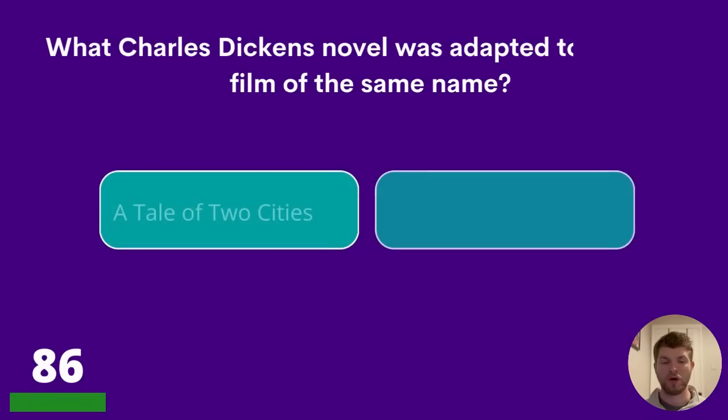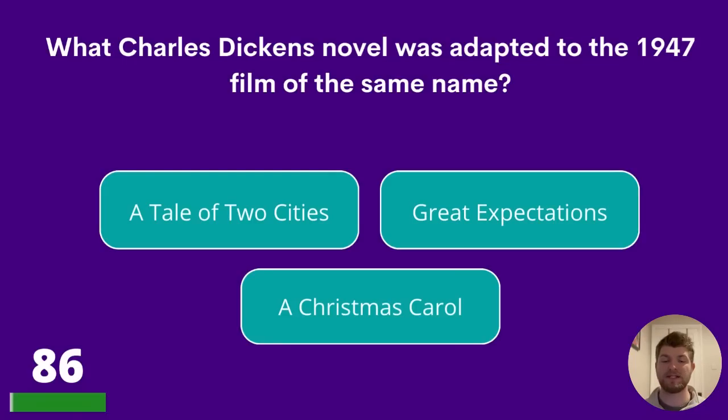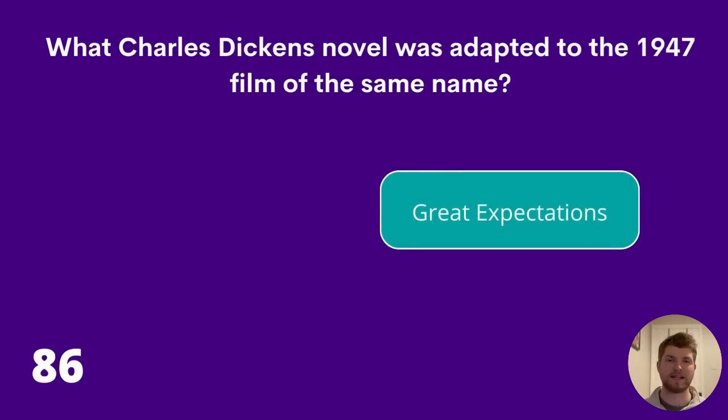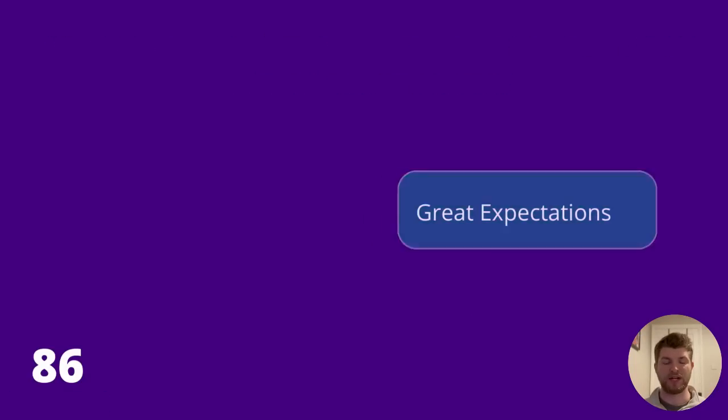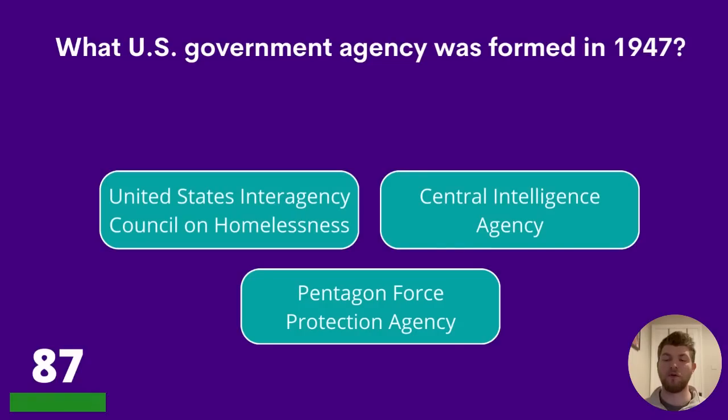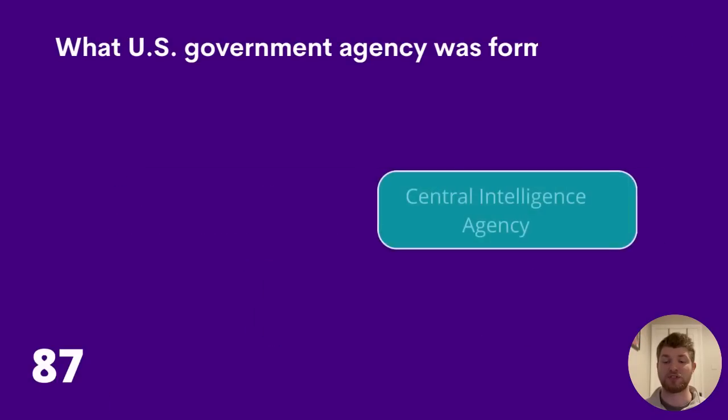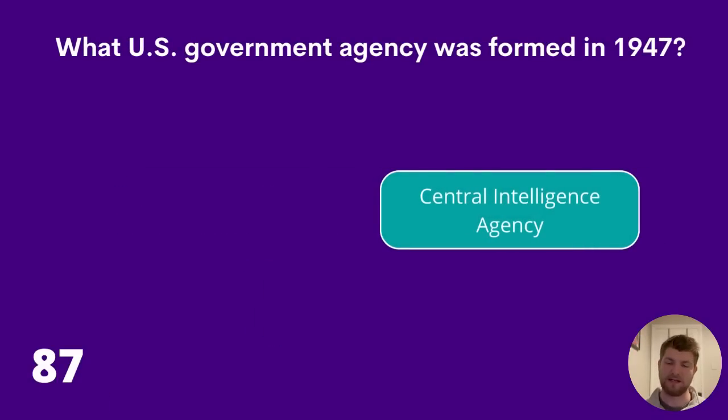Question 86. What Charles Dickens novel was adapted to the 1947 film of the same name? A Tale of Two Cities, Great Expectations, or A Christmas Carol? The answer is Great Expectations. Question 87. What US government agency was formed in 1947? United States Interagency Council on Homelessness, Central Intelligence Agency, or Pentagon Force Protection Agency? The answer to question 87 is Central Intelligence Agency.